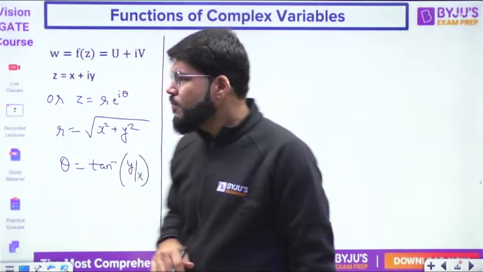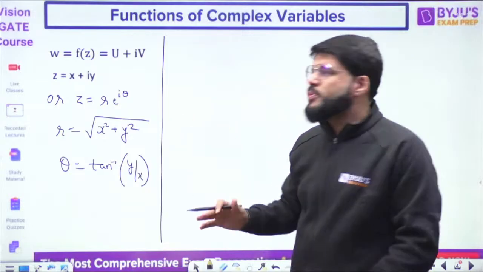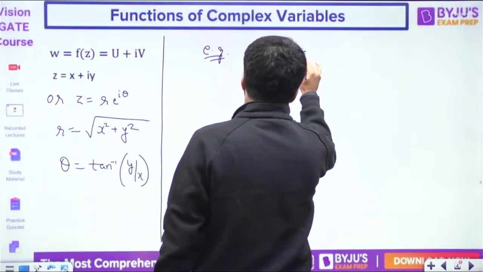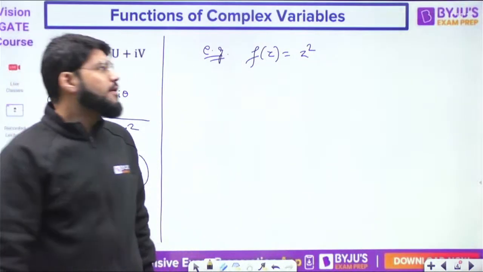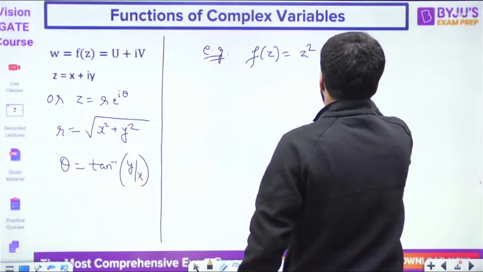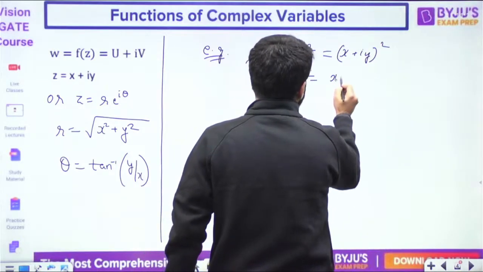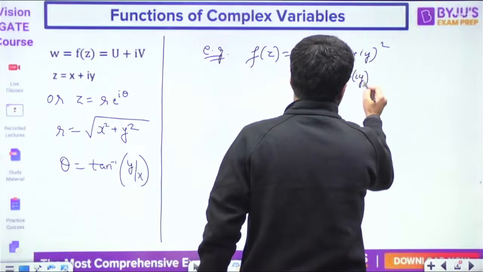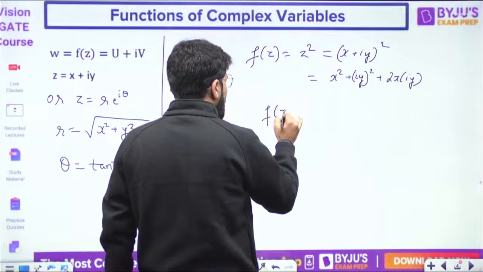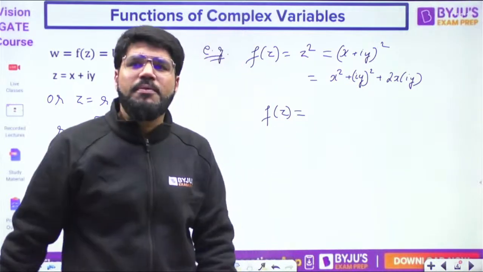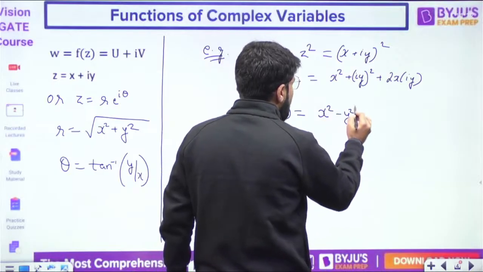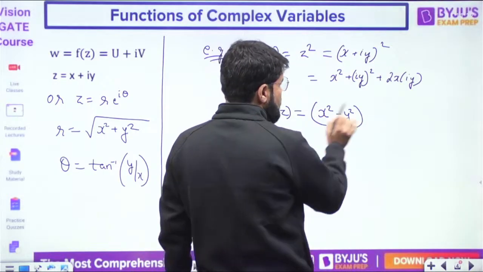Now, when Z itself is a complex variable, say for example, you take any function of Z, suppose f(z) is equal to z square, and substitute Z is equal to the Cartesian form x plus iy, (x plus iy) whole square, and expand (a plus b) whole square, so you get a square plus b square plus 2ab. What is the value of I square, everybody? The value of I square will be -1, so this can now be written as x square minus y square. I square is -1, so this is completely real.